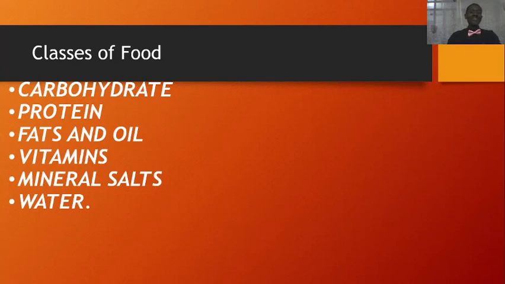We're going to be seeing the functions of these food substances in the human body. There are other ones that have been added according to scientific research that has been going on, but I will narrow it down to these 6 classes of food, for they are the major classes of food. Now, let's treat them one after the other.